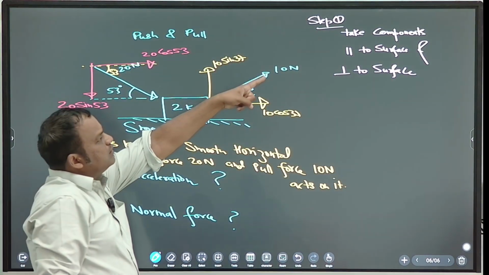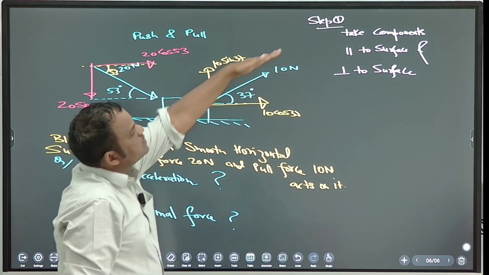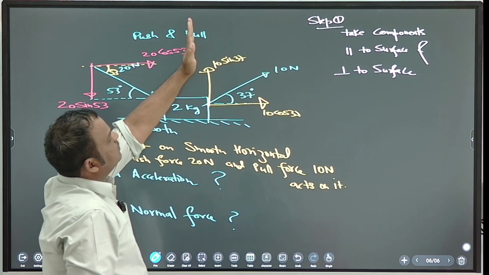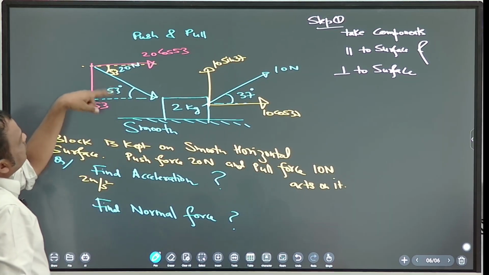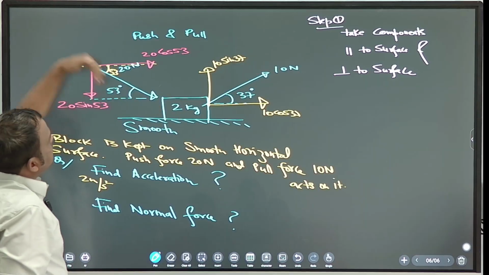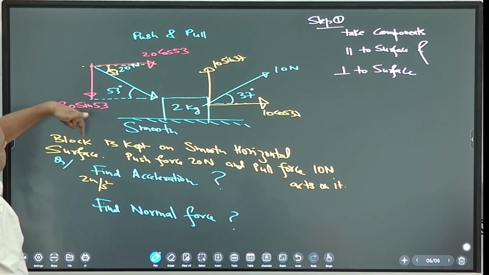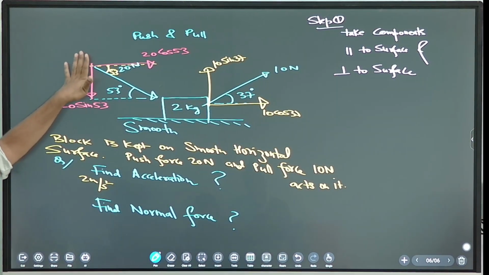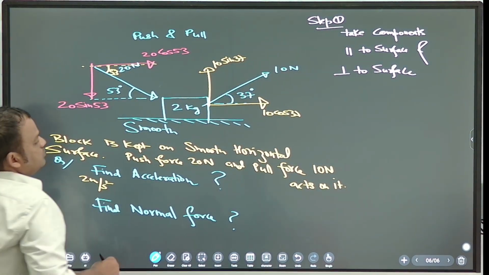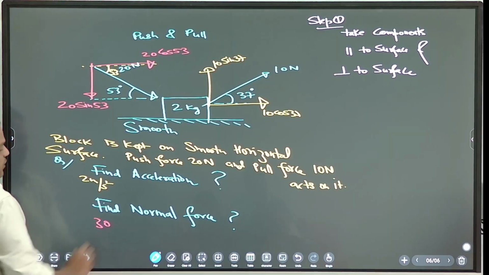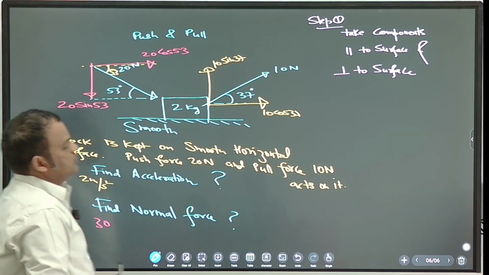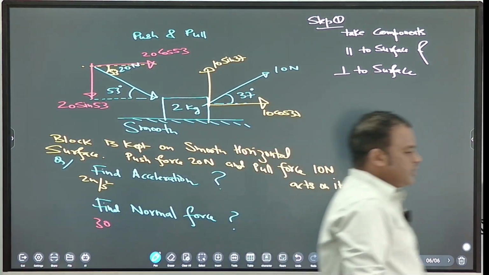For 10 Newton, it is like this, so the vertical component will be this. For 20 Newton, it is like this, so the vertical component is like this. Okay, clear? Normal is 30 Newton. Now solve, find the components.